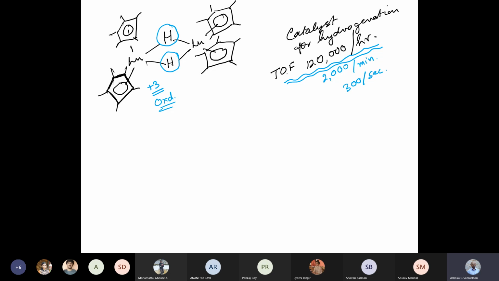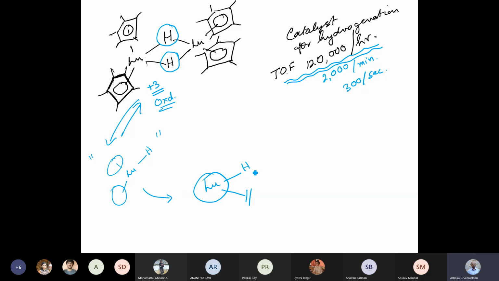And how is it doing it? So here is the proposed catalytic cycle. I will put blobs for the pentamethylcyclopentadienyl species. So this is an intermediate which can be formed in equilibrium that can interact with an olefin. Now I'm going to approximate it further. So that's the hydrogen and the ethylene. Now you can have a migratory insertion to produce an alkyl group.